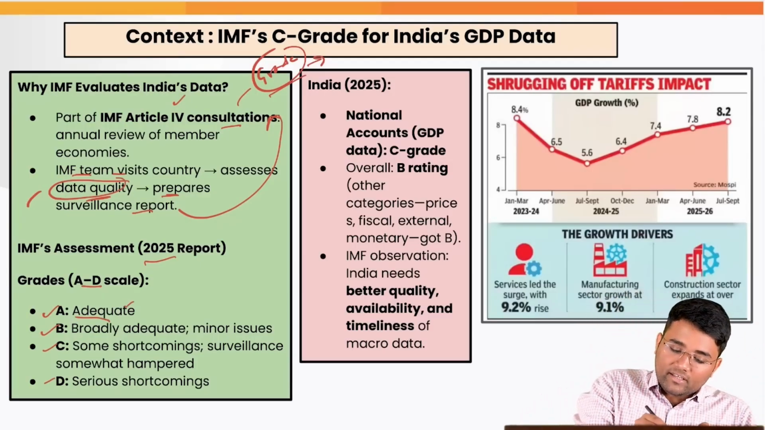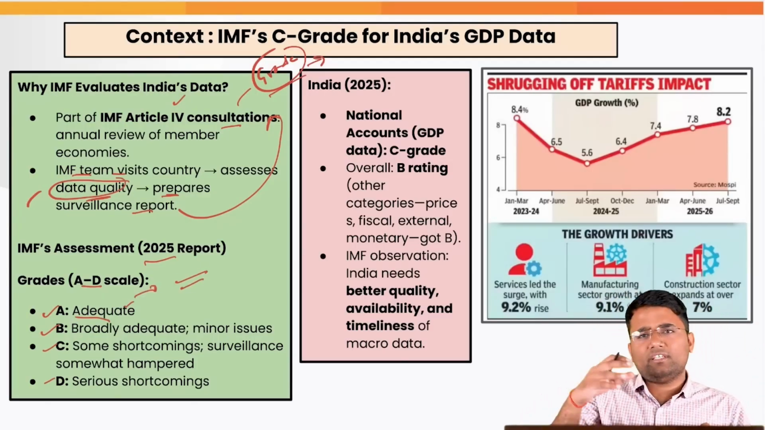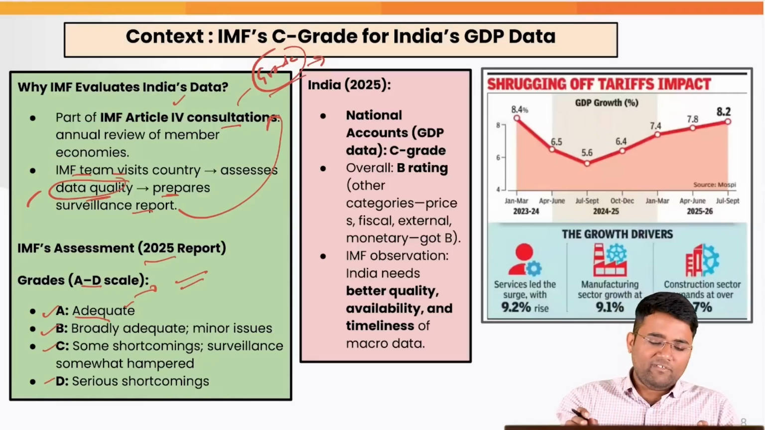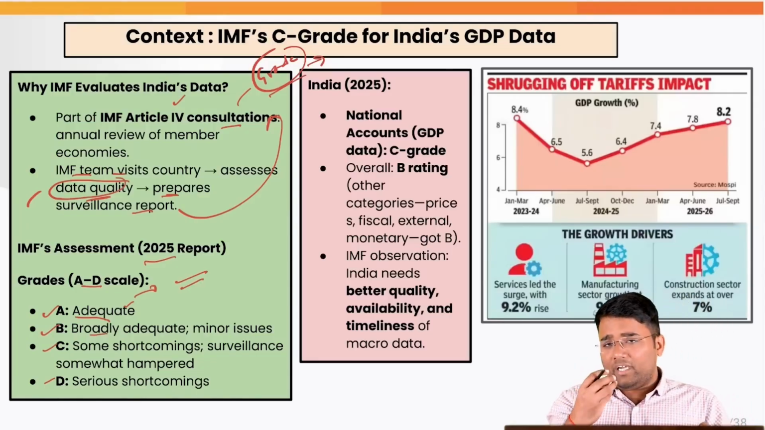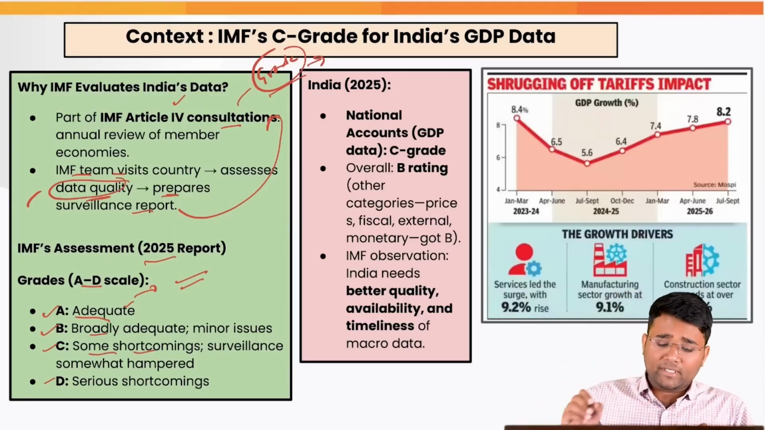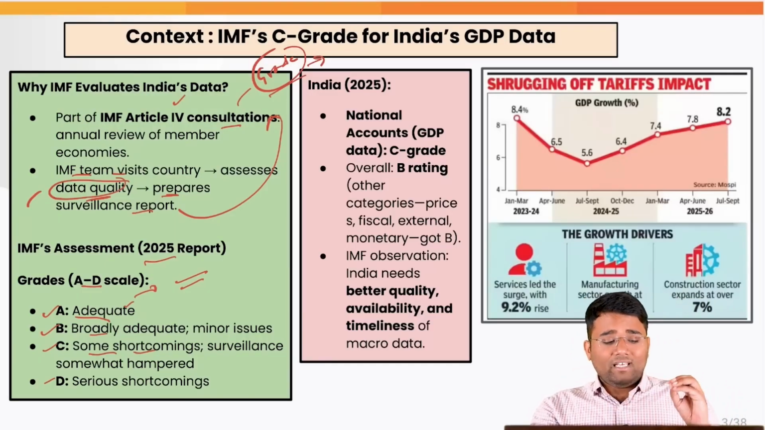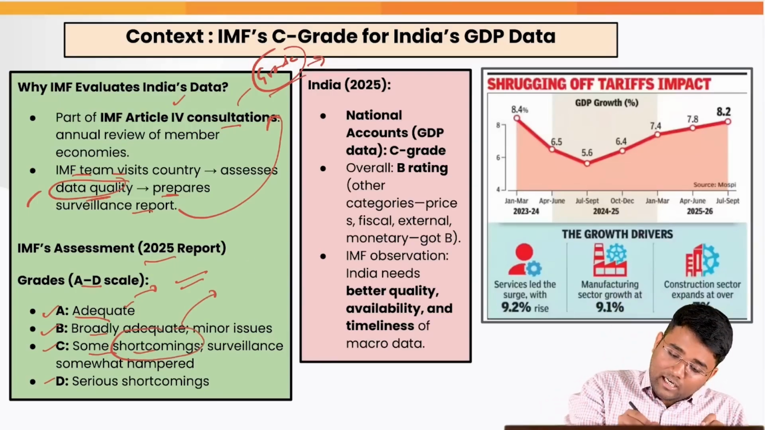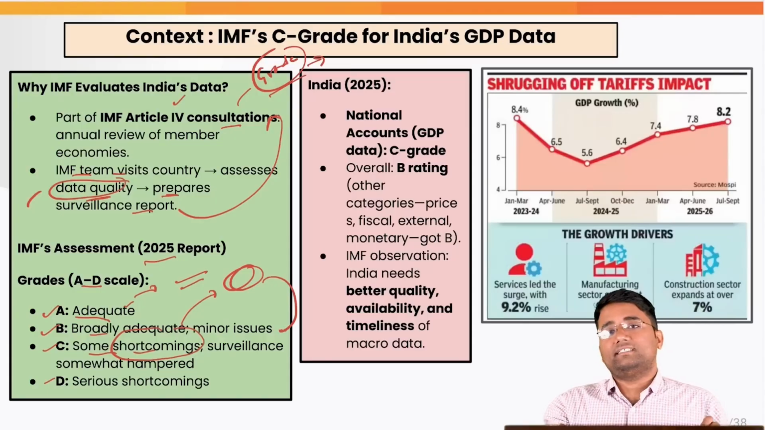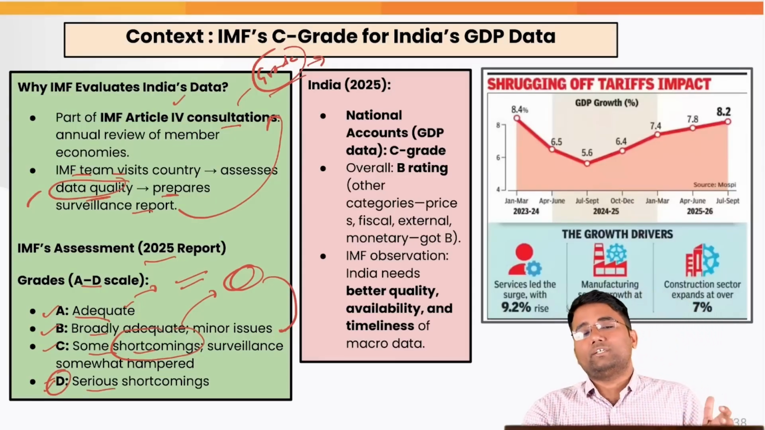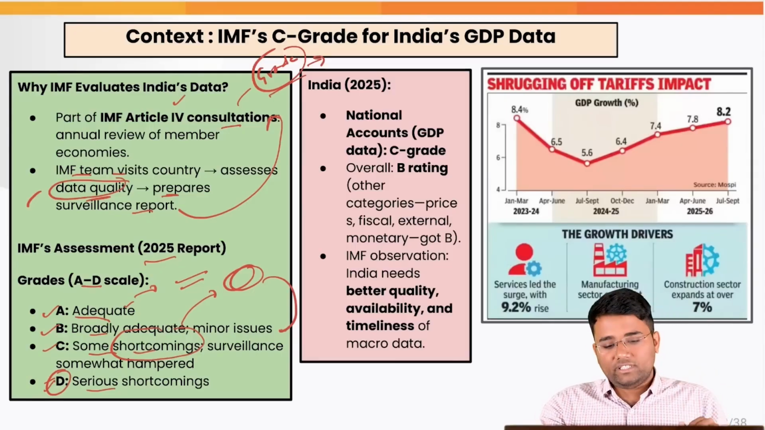A is adequate: whatever the norms, whatever the methodology being used, whatever the data with regard to the national accounts, that is sufficient, that is completely fine. Then B is broadly adequate, but there are some minor issues which need to be fixed. Then C means there are some shortcomings, because of which the surveillance is somewhat hampered. That there are shortcomings, and they are to that extent that it is impacting the surveillance. Then D shows that there are serious shortcomings with regard to the national accounts and the data and the methodology that is being used.